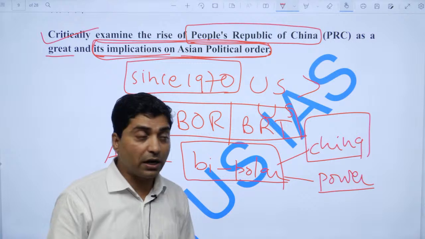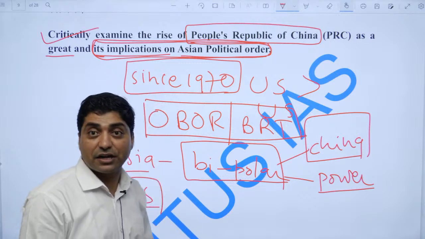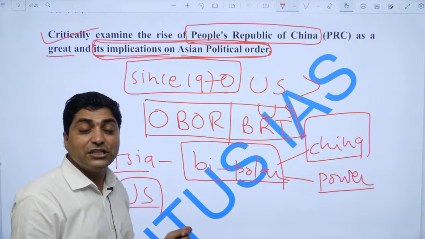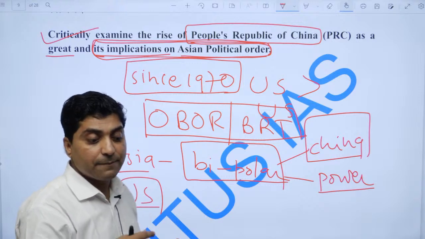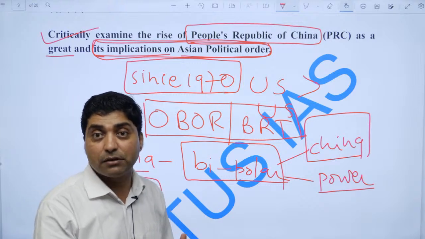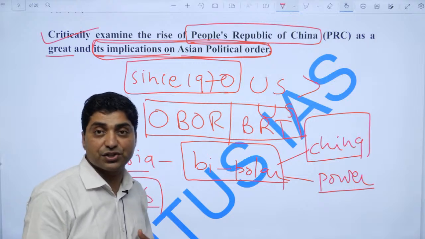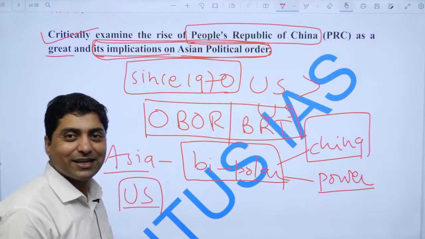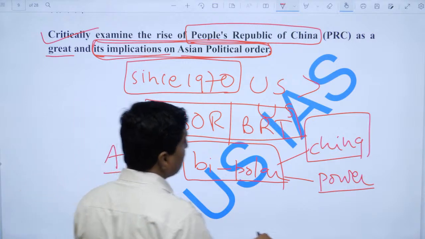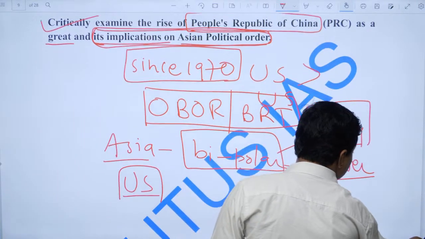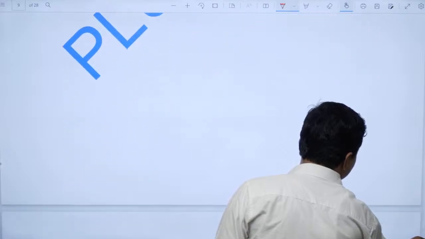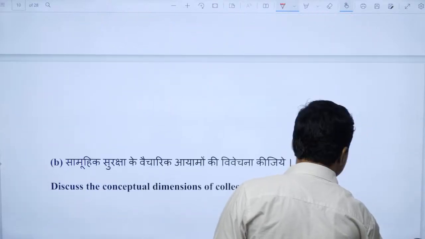AUKUS has been started. Now I2U2 has been started in the Middle Gulf countries. Therefore China has larger implications in South Asian politics, right? So now one should come and let's see.